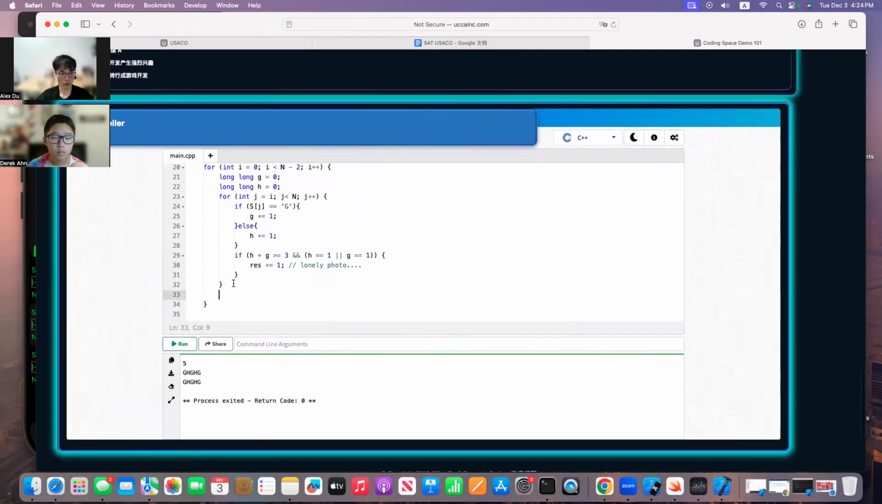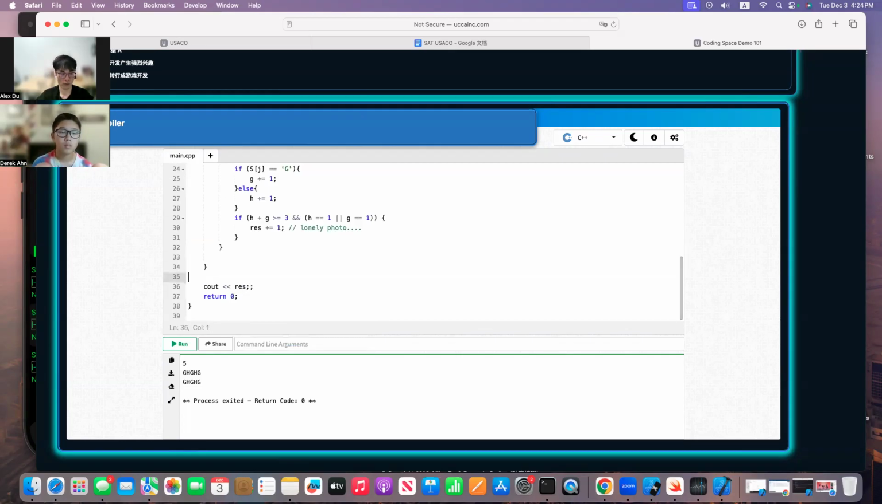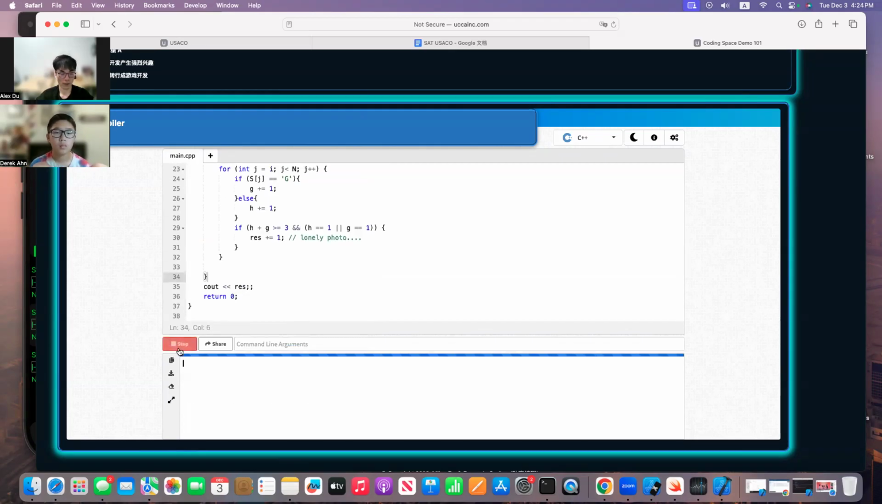And eventually, you want to do what? Eventually, you want to see out the rest here, right? Okay. Now this is going to be the overall sample solution here. So let me run this code real quick.